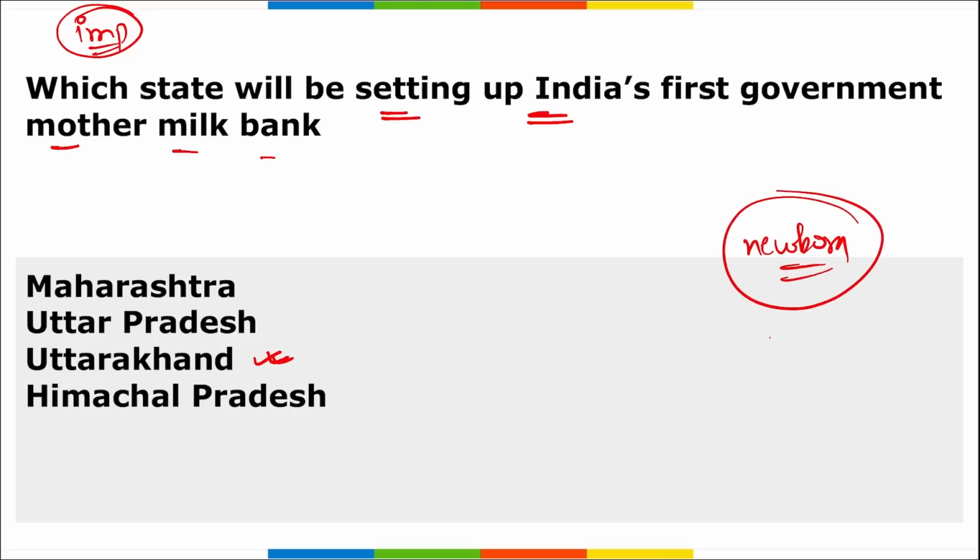In a case when there is a newborn baby and the mother passes away, that means she dies, then in order to fulfill the nutritional requirement of this newborn baby, this first government mother milk bank will come into play, as it will provide all the nutrition required for the healthy growth of a baby.